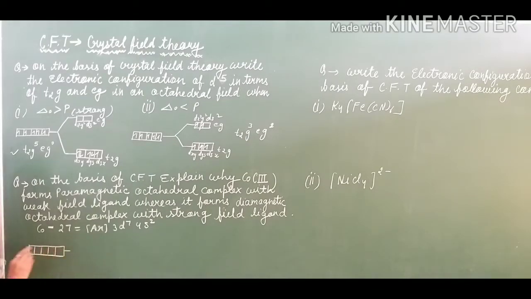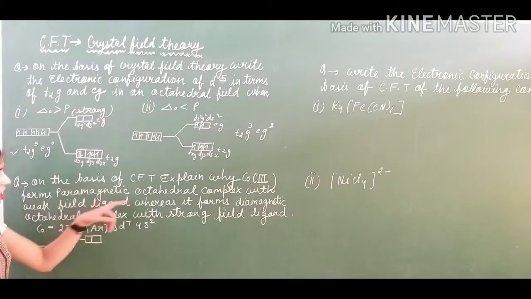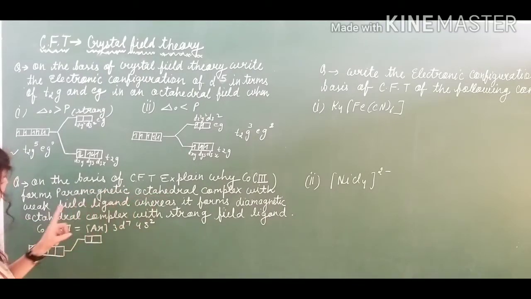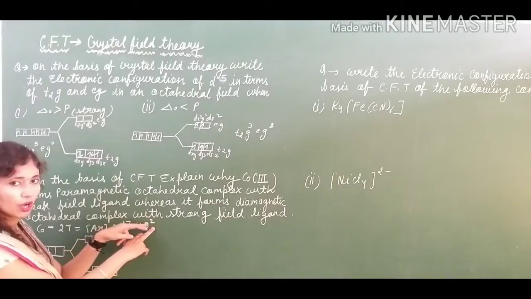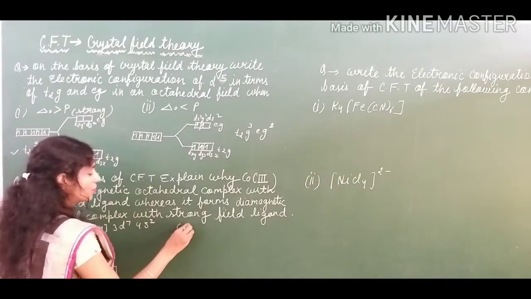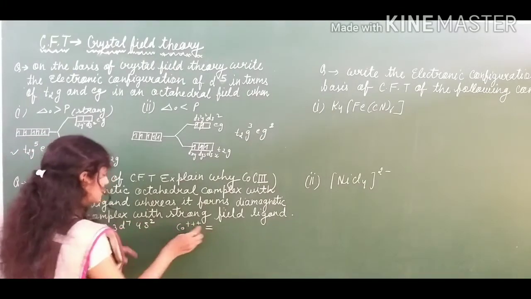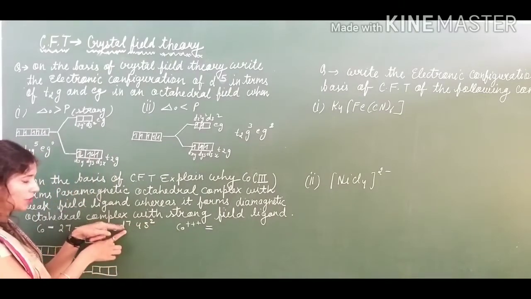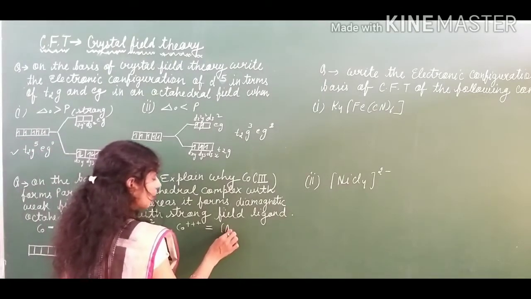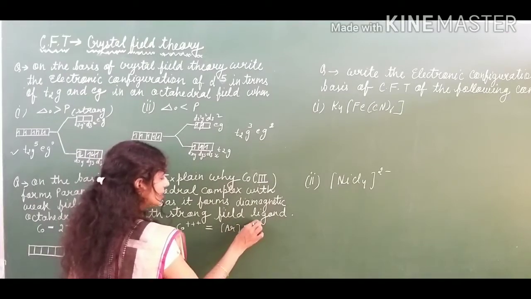Suppose the orbitals, which are now not degenerate, split in this way. The first case they have given is the paramagnetic one, in terms of a weak ligand. So for a weak ligand there is not much splitting, as we are showing. Co3+ means 3 positive charge, so 3 electrons have been removed from it: you have to remove 2 from s and 1 from d. So what will you get? The configuration will be 3d6 only.